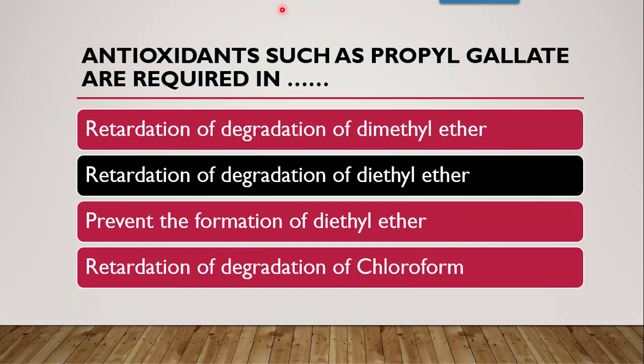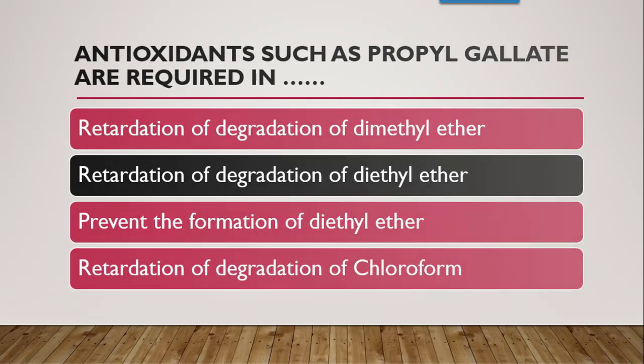But according to the stability and storage, propyl gallate is added as an antioxidant in retardation and prevention of degradation of this diethyl ether, to prevent the degradation due to oxidation. So antioxidants are needed since we are supposed to prevent the oxidation.